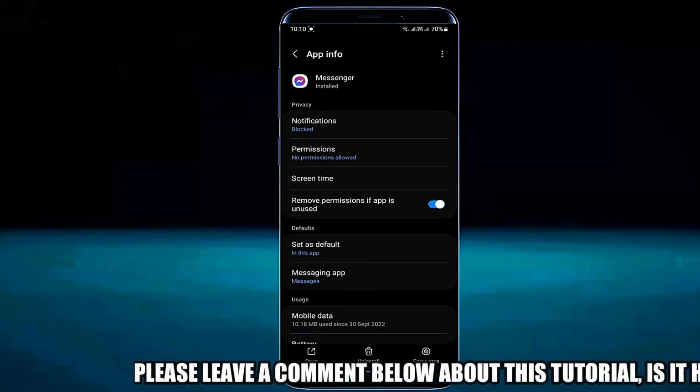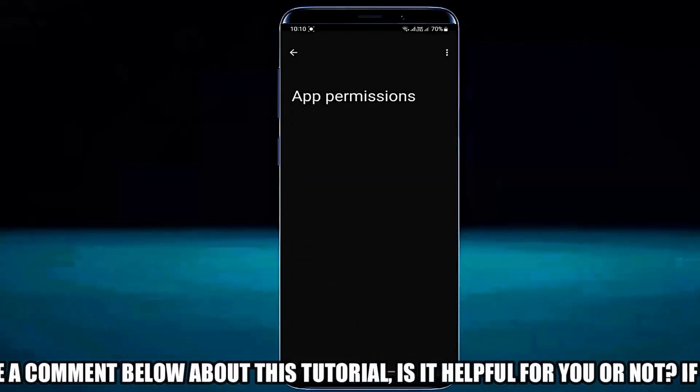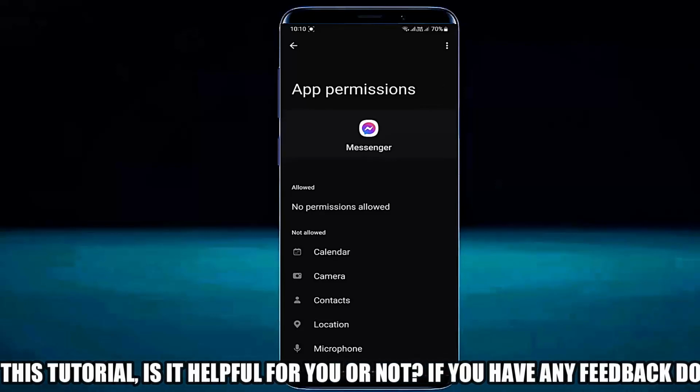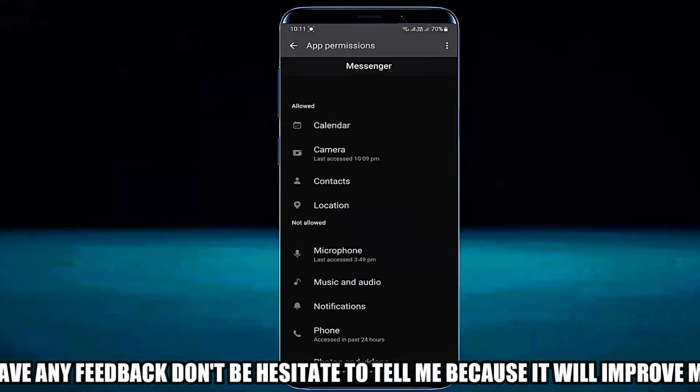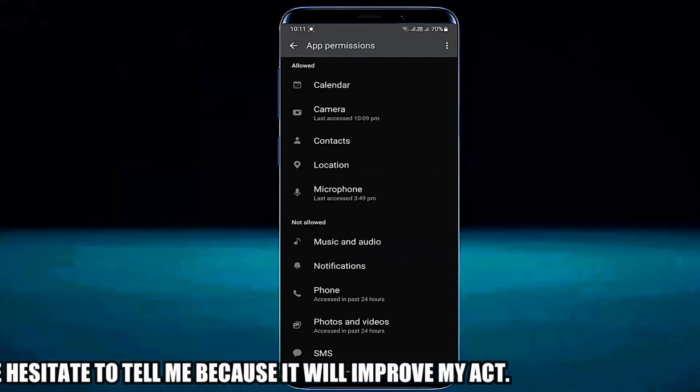Tap on Permissions. Allow all the permissions here. Make sure to allow the microphone.